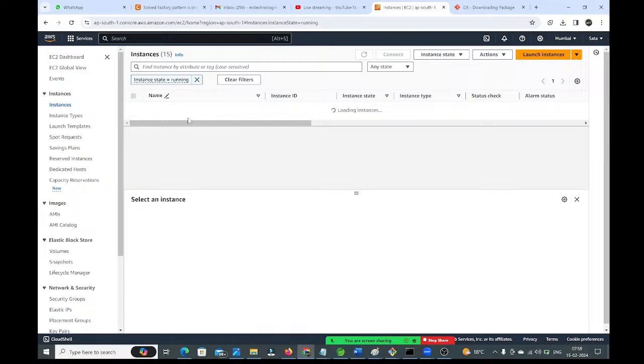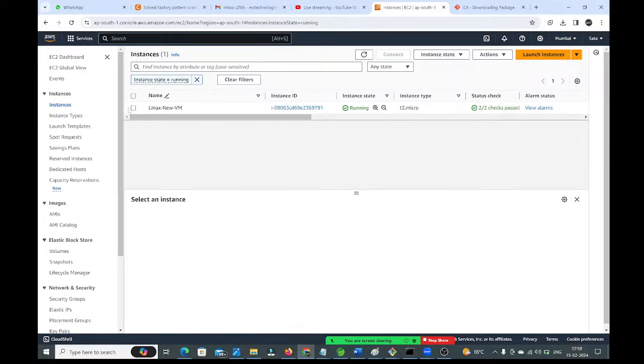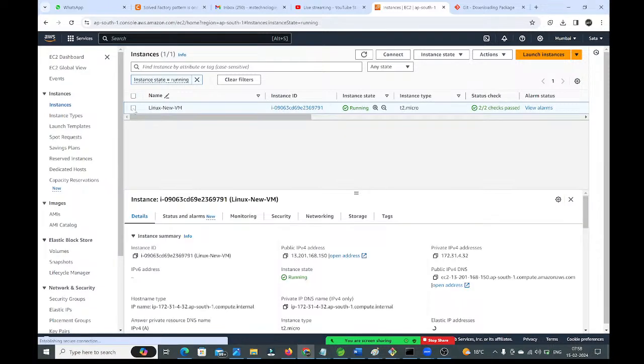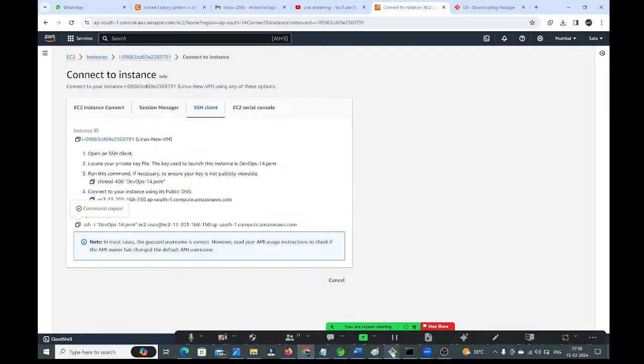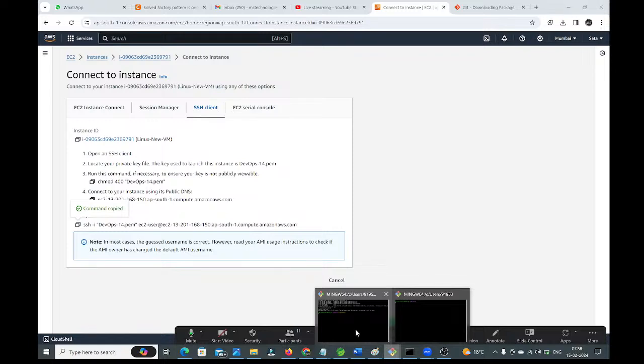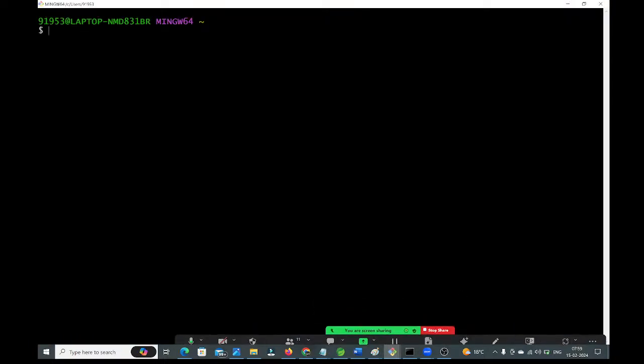See guys, this is our instance. Select this instance. Now I'm going to click on the connect button. Under this SSH client, I copy this command. Now go to the Git Bash terminal. This is our Git Bash terminal, guys.